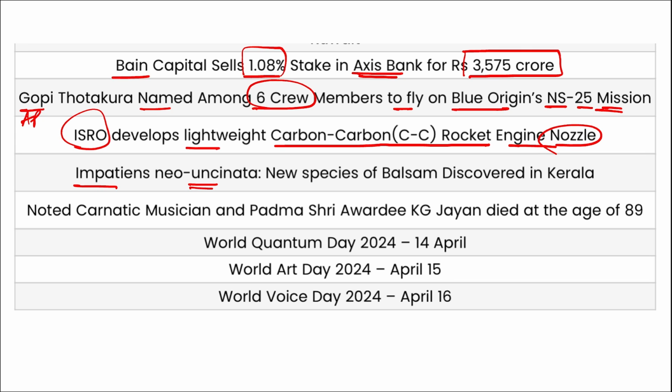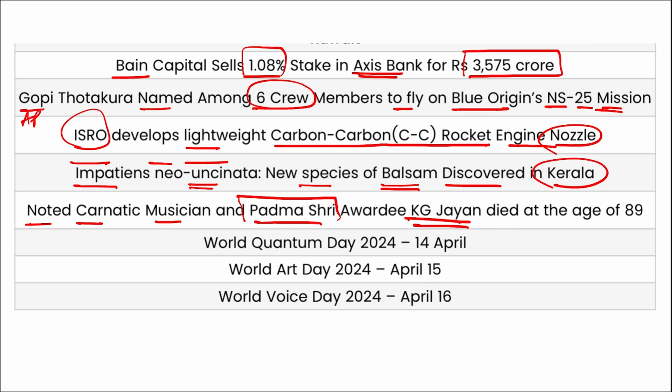Impatiens neo-uncinata, correct? This Impatiens neo-uncinata is a new species of balsam discovered in Kerala. Then noted Carnatic musician and Padma Shri awardee KG Jayan has died at the age of 89. Remember, he's a Padma Shri awardee, that is the fourth highest civilian award, correct? And he is related to Carnatic music.